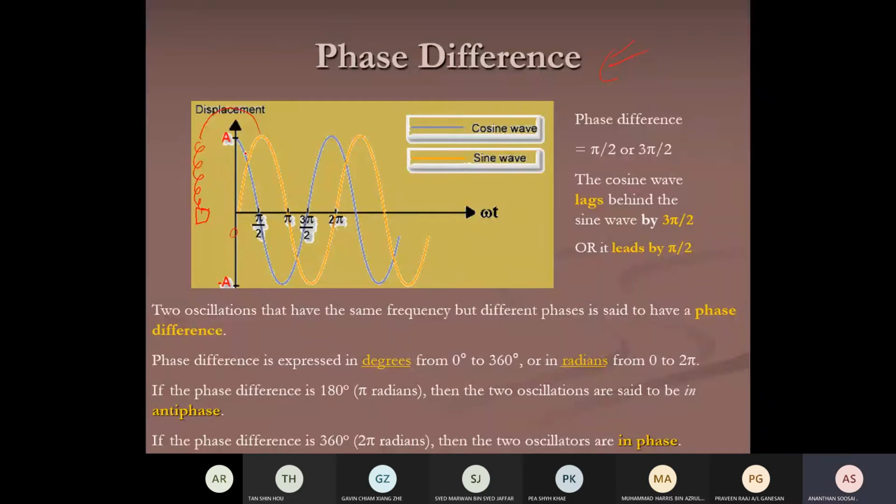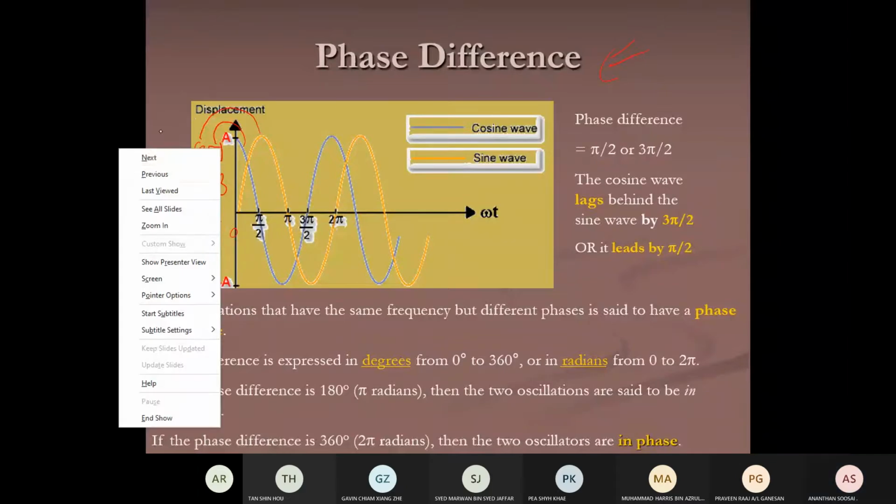The blue one, I think the time started when the spring is at the compressed state. So when the time runs, the first spring, this is your A, this is your B. When time runs, A will go up first, B will come down.